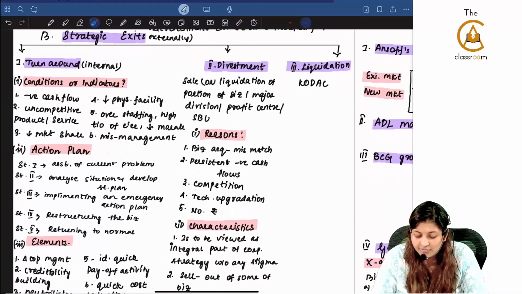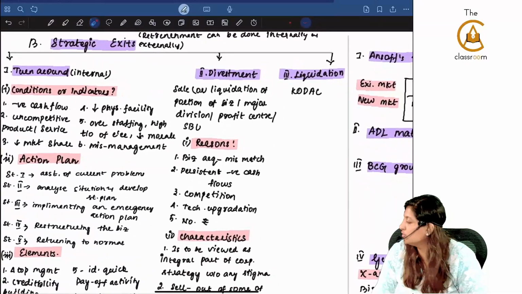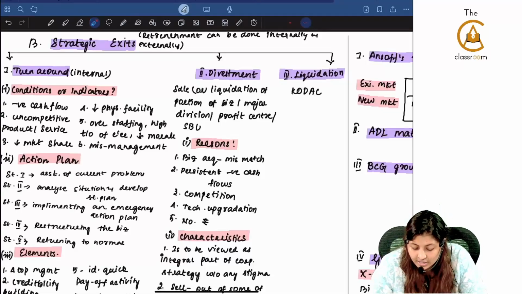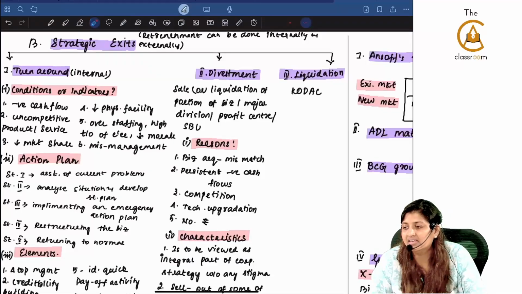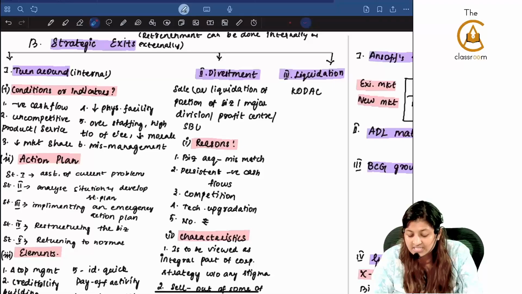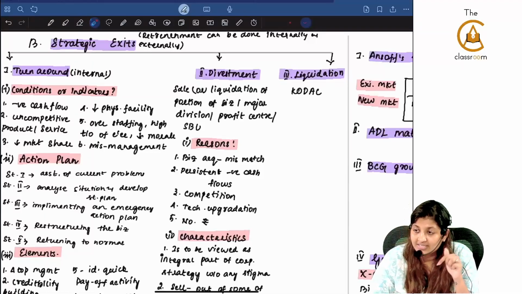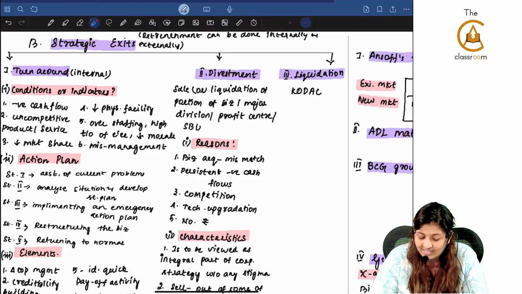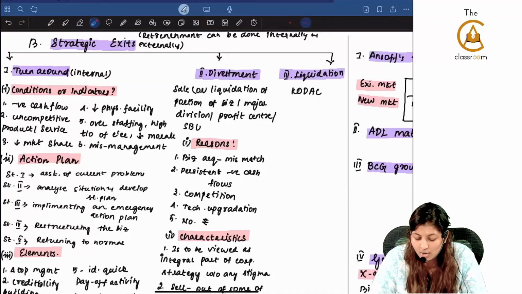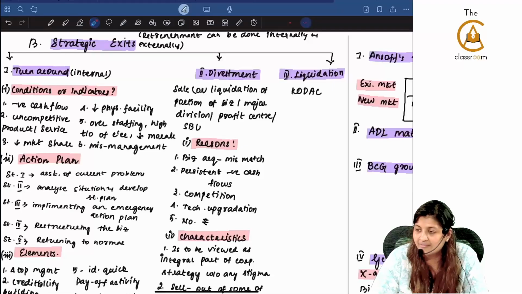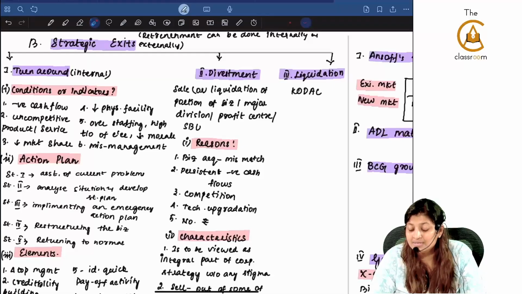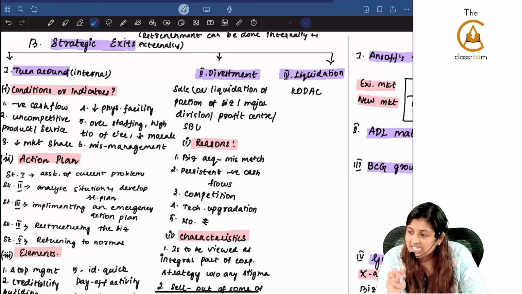What is the meaning of turn around? Turn around means you're just looking back and seeing what actually went wrong. Conditions or indicators for turnaround strategy: when there is a persistent negative cash flow, similar to these points are similar to SA 570 going concern implications. I told you, negative cash flow, uncompetitive product, uncompetitive service, market share is reducing, physical facility is not there, overstaffing, high turnover of employees, mismanagement. All of these are conditions or indicators to go for turnaround strategy.